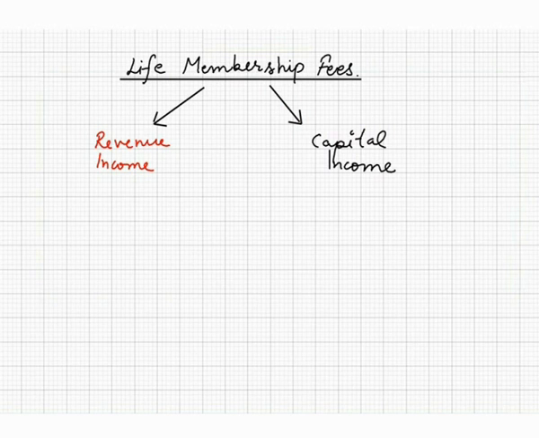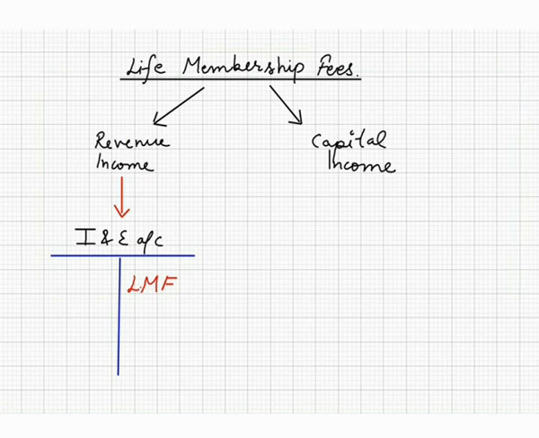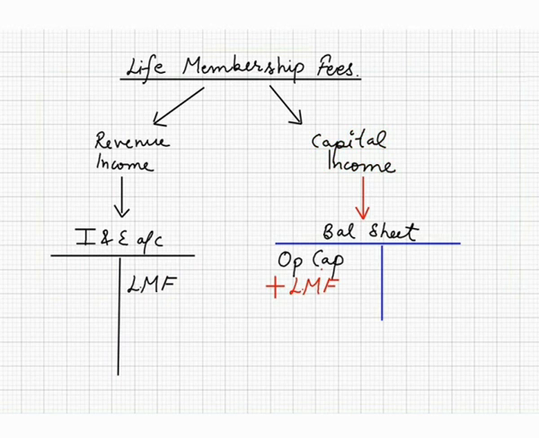If you treat it as revenue income, then it will be taken to the income and expenditure account credit side. If you decide to capitalize this income, then it's nothing to concern with income and expenditure account. It will be taken to the balance sheet on liability side and will be added to the opening capital. Or you can write it down as a separate item on the liability side.